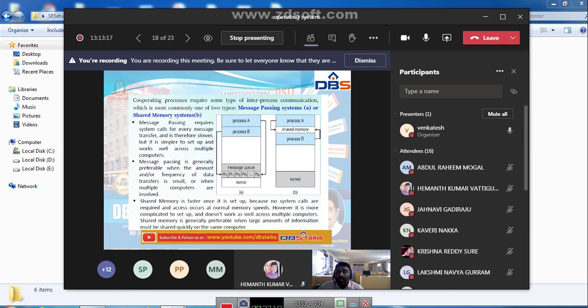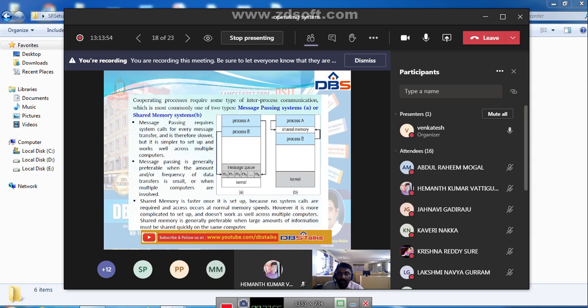Whereas shared memory is faster, because here we are not requiring any system calls. In message passing we require system calls for the transmission of data from process A to process B. These messages can be used by process A and process B. Here there is no common memory, no shared memory. For example, process A requires some messages, it can access them. At the same time, process B requires some messages, it can access them.